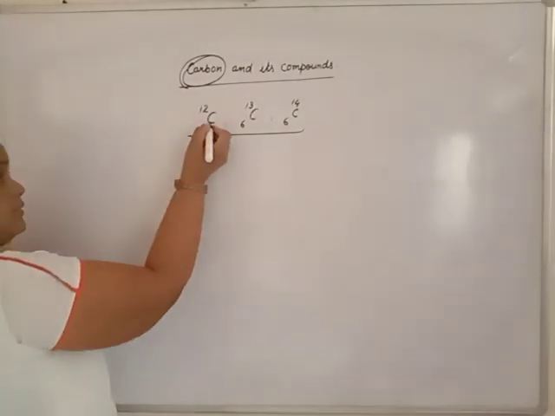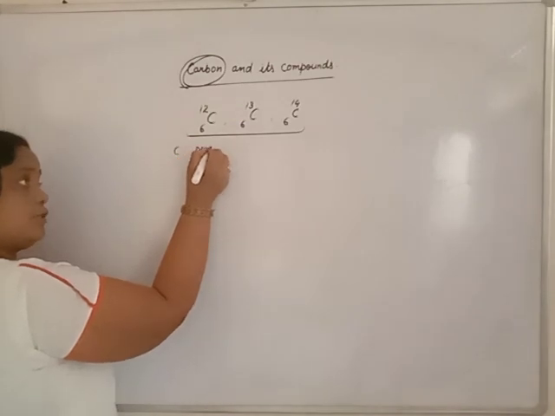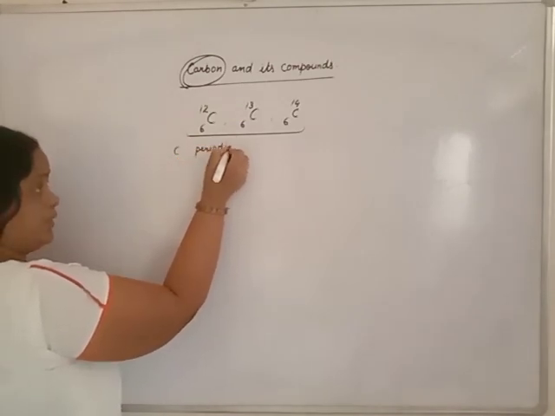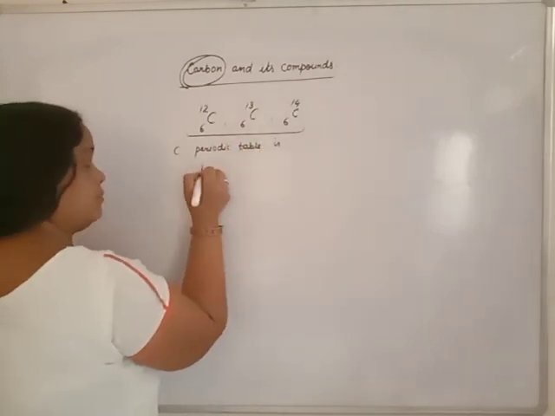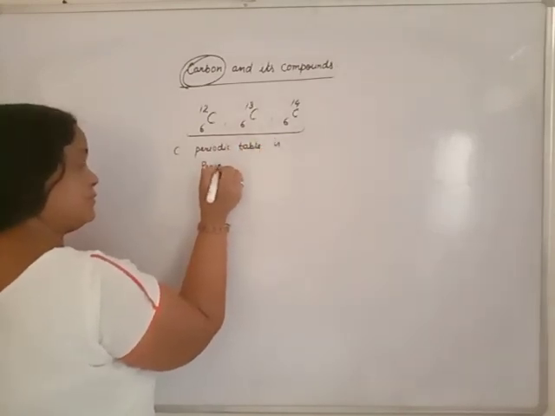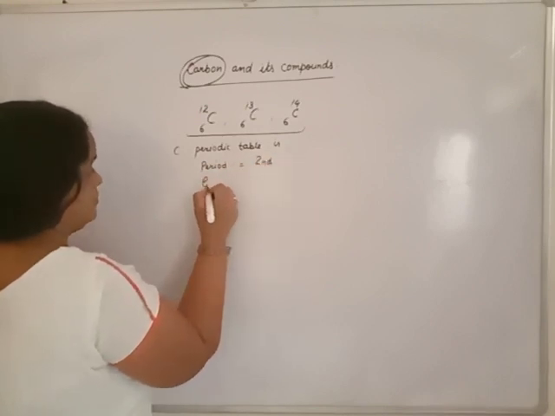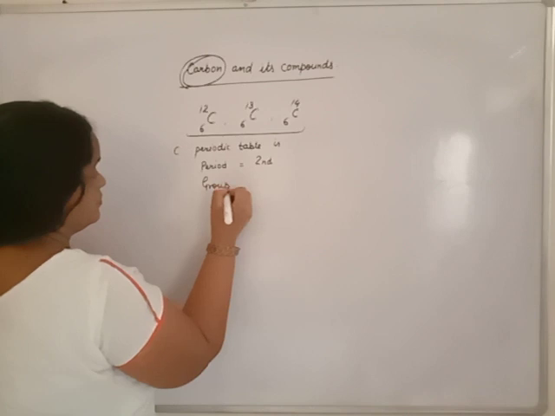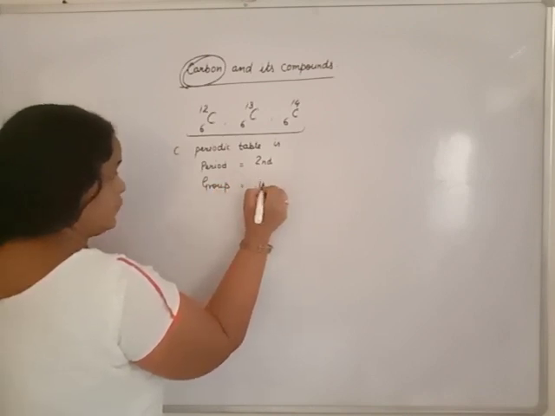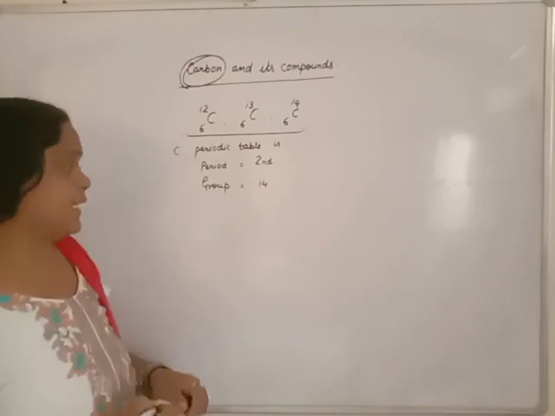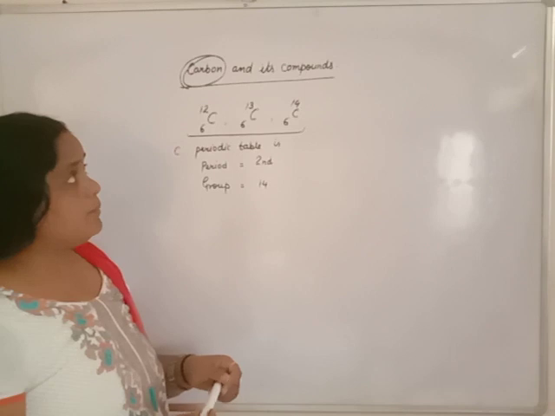Beta, carbon in the periodic table. The position of carbon in the periodic table is second period, group 14. Second period, 14 group. Clear?